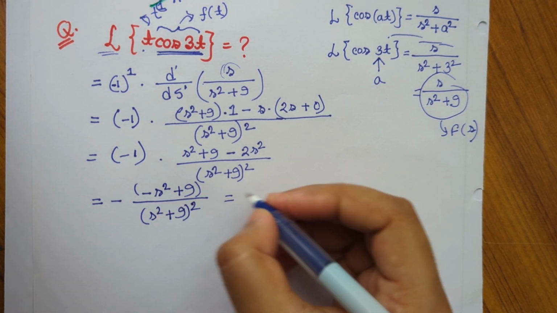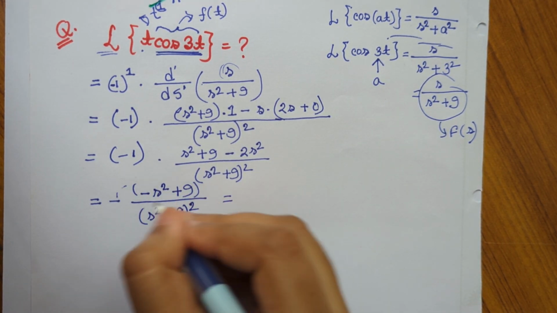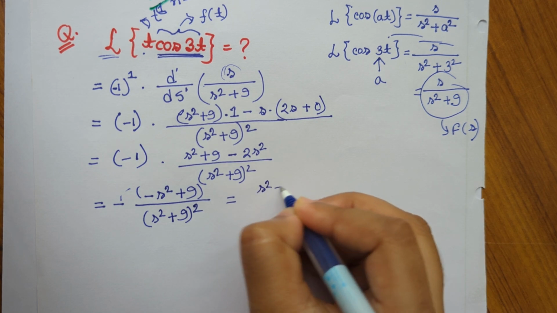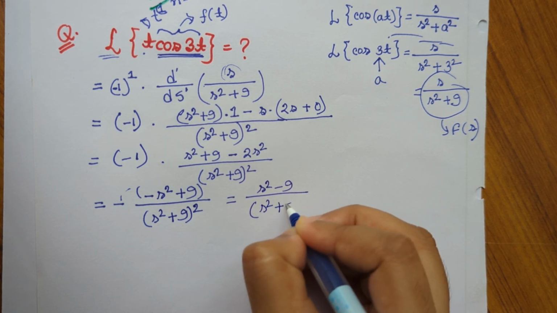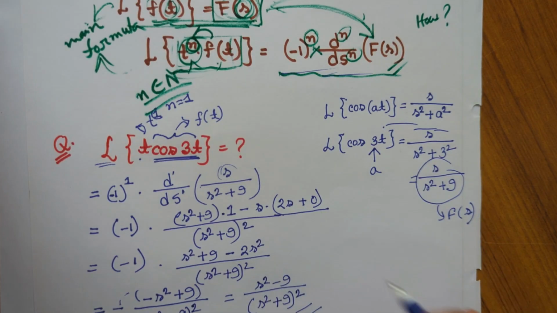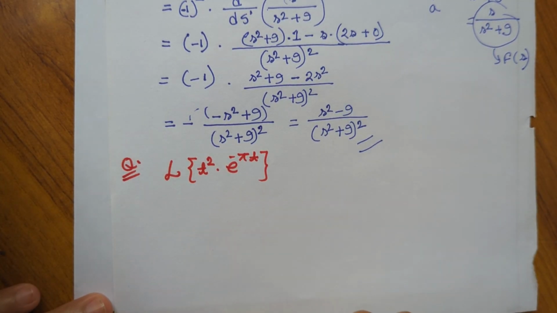And if we remove this minus, we will multiply this minus with our upper terms. So the answer will be s square minus 9 divided by s square plus 9 whole square. This is the answer of this question. Let's see another example of this form.